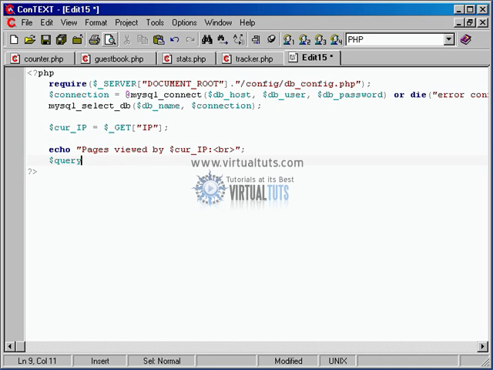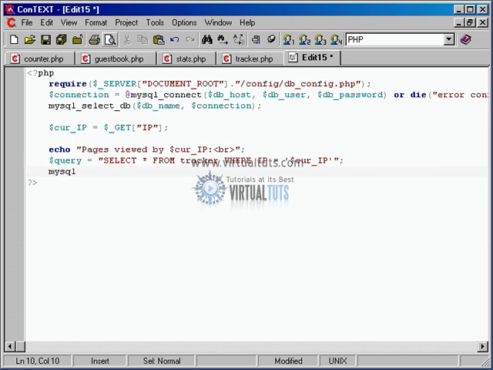Now we can run a query. So $query equals, very much like last time, select star from the tracker table, group by, in this case we want to group by IP because we're sending it an IP. Do we want to group by an IP, or do we want to just say where IP? Right, yeah, my bad, getting a little group happy. Where IP. What we're going to do is use this select to filter out just that one IP address. So select star from tracker where IP equals whatever IP we just sent it through that link.